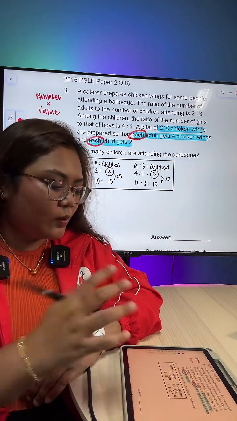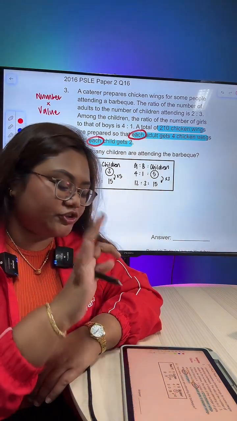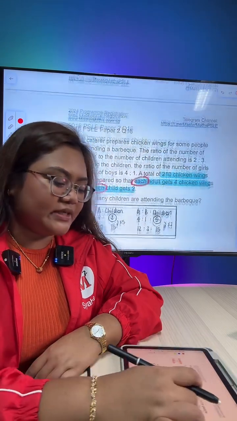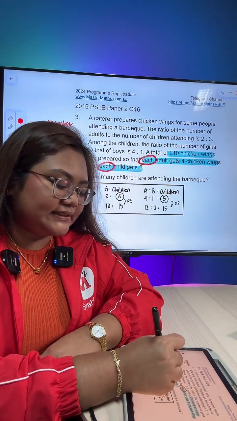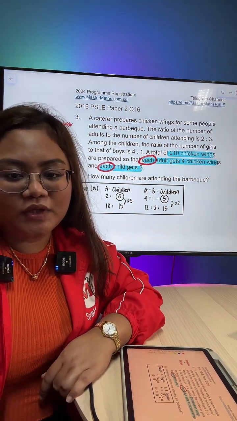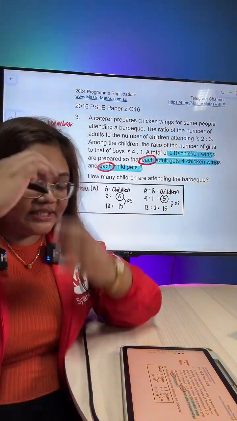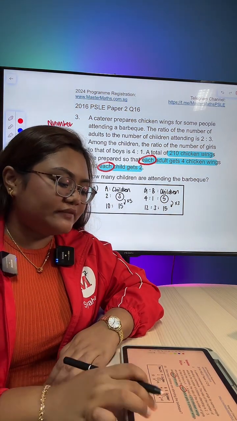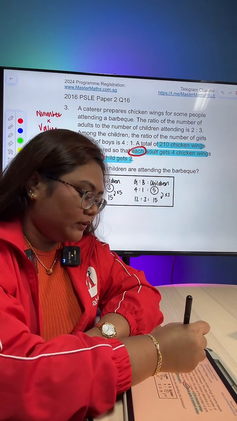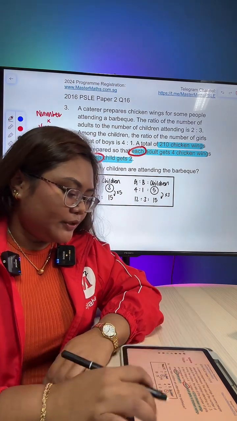Alright? For those of you who are wondering why there's 2 question 3, that's because the previous one is 3A, right now it's 3B. It's the same question, split into 2 parts. Okay? Alright, so this is very standard in PSLE as well. To solve this question, all you need is a net table. So what's a net table? Let me show it to you.